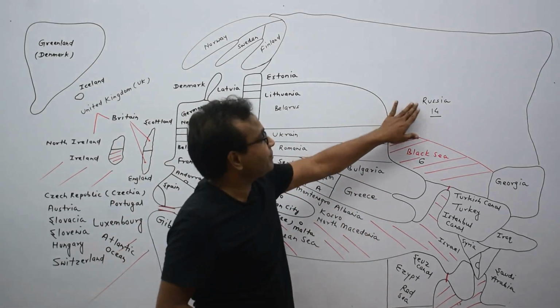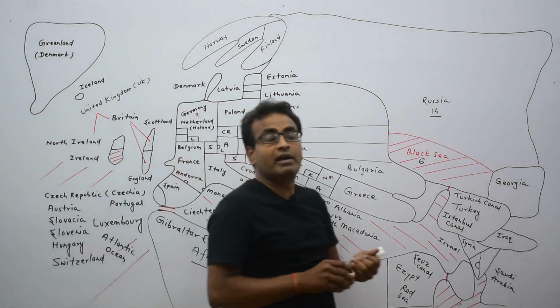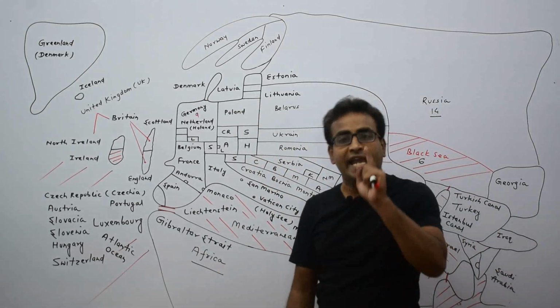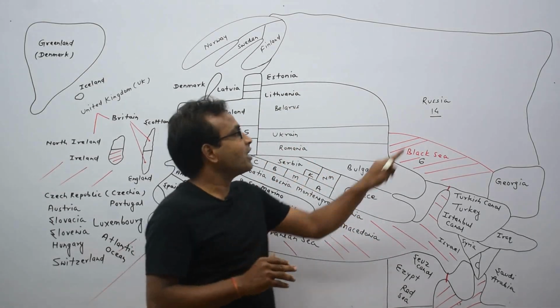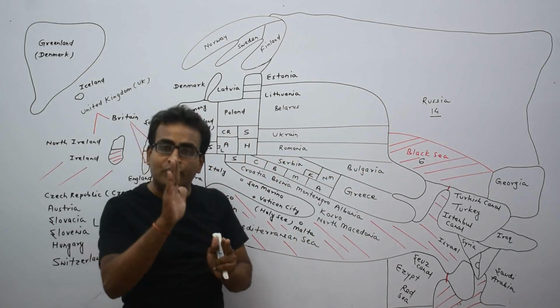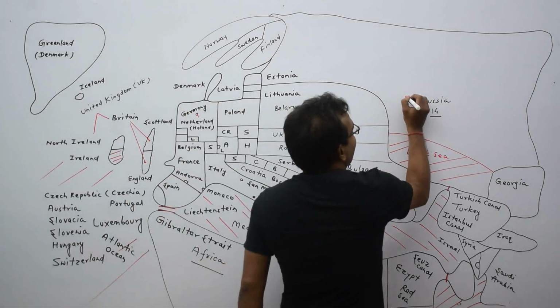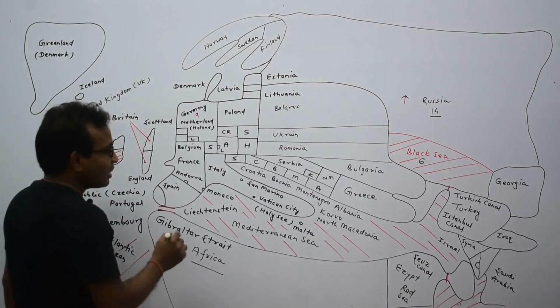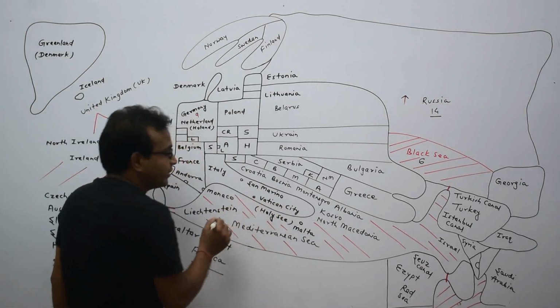This is Russia. Russia is the largest or biggest country in the world area wise. This is Vatican City.